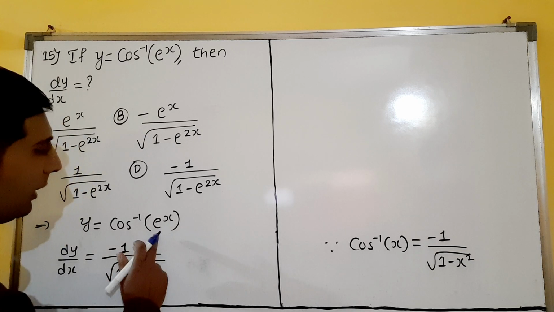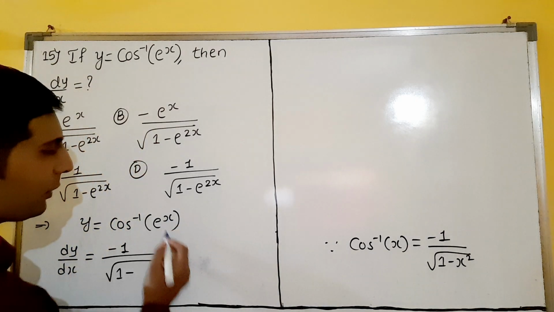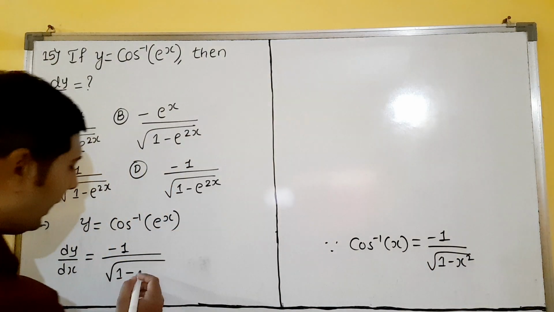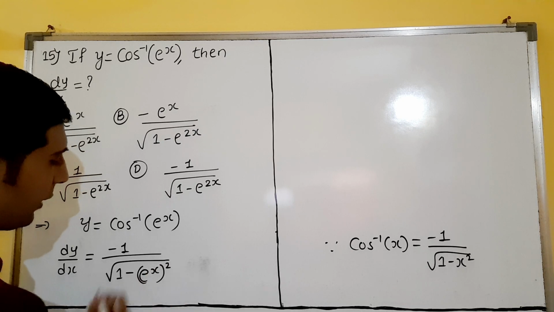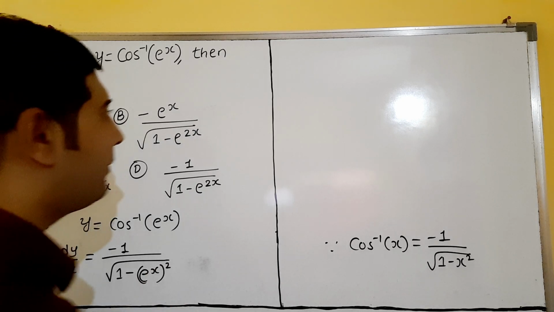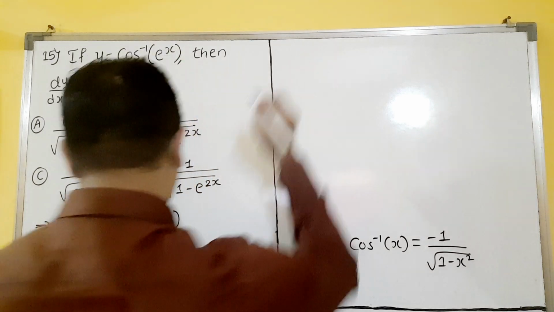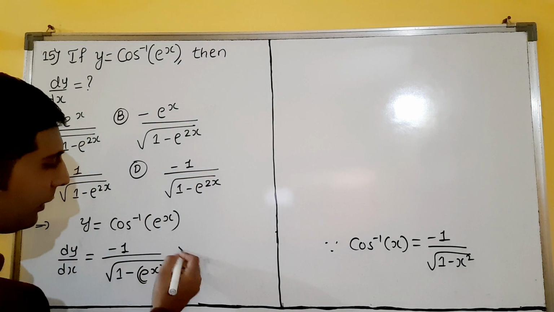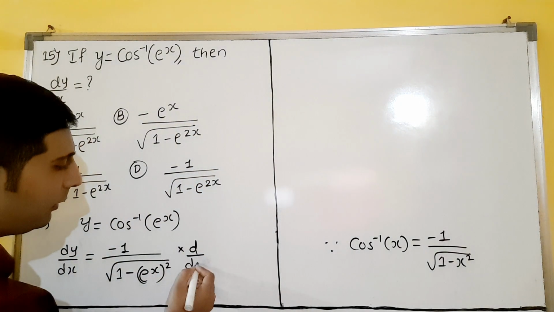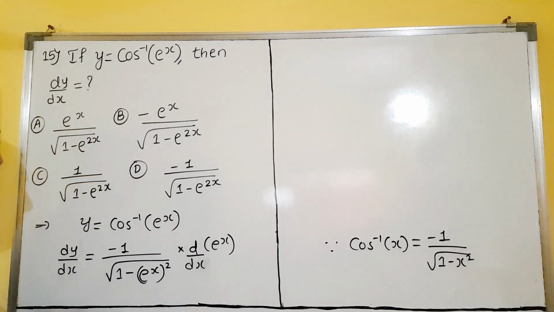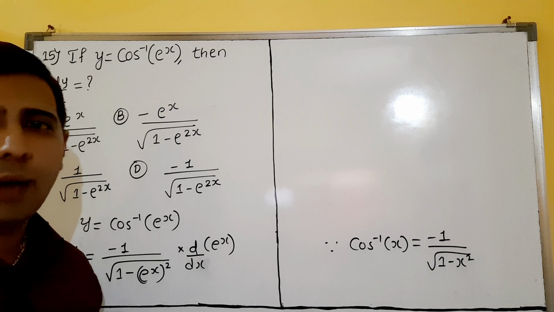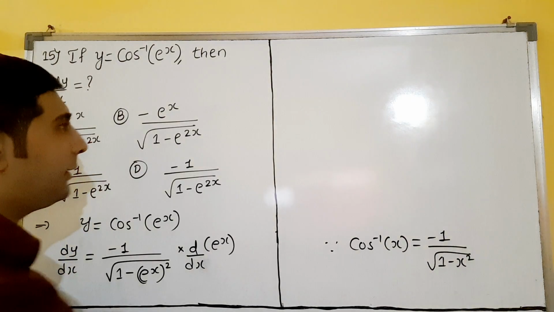Here x square means e raised to x whole square, dear students. Will you agree? But this is not x, so we have to take the derivative of e raised to x. So now see here what will happen.